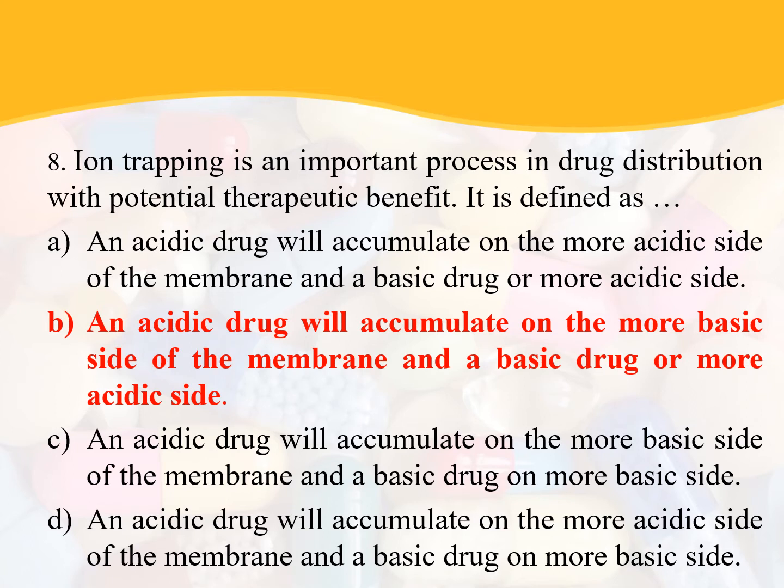Usually across the cell membrane, acidic drugs will accumulate more on the basic side of the membrane and basic drugs will accumulate more on the acidic side of the membrane. This is called ion trapping. And this phenomenon is used for therapeutic benefit. So the option is B. An acidic drug will accumulate more on the basic side of the membrane and a basic drug more on the acidic side.